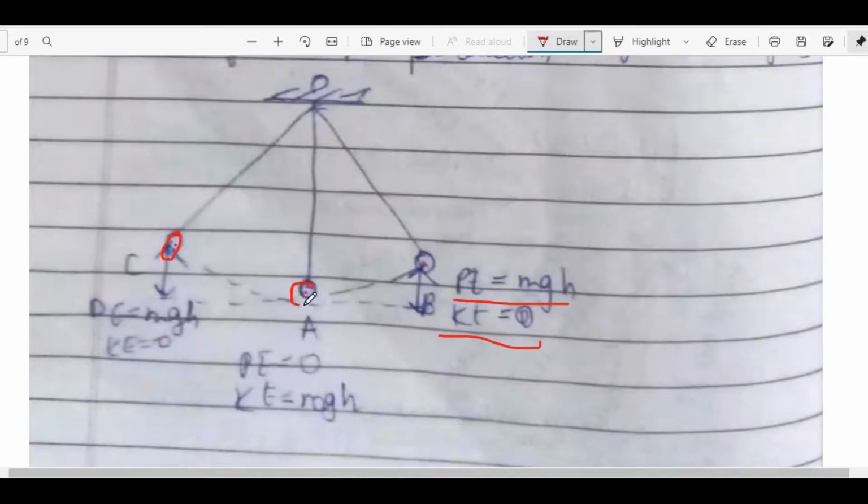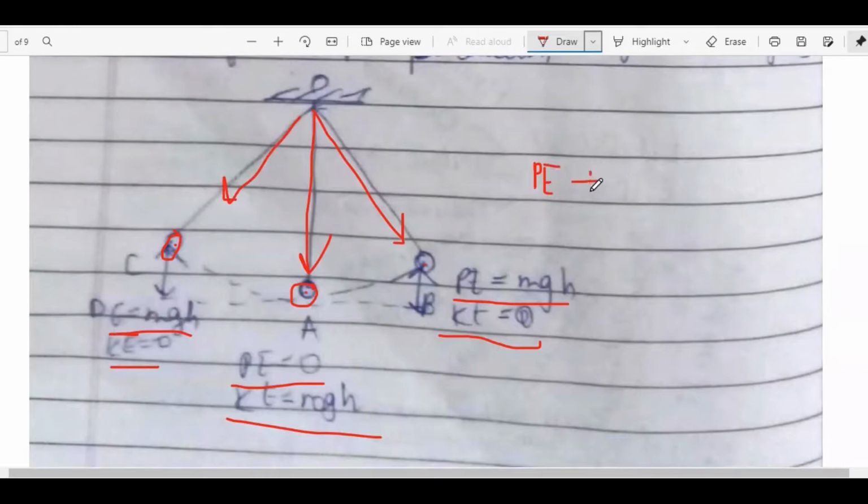At these extreme positions, we should note that potential energy is mgh because it is due to the height, and kinetic energy is 0.